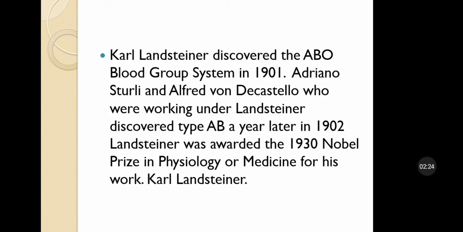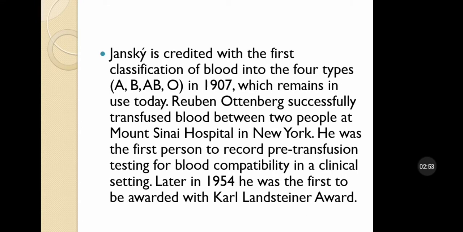Now the most important person, Karl Landsteiner, discovered the ABO blood group system in 1901. Adriano Sturli and Alfred von Decastello, who were working under Landsteiner, discovered type AB a year later, in 1902. Landsteiner was awarded the Nobel Prize in Physiology or Medicine in 1930 for his work. Jansky is credited with the first classification of blood into the four types A, B, AB or O in 1907, which remains in use today.